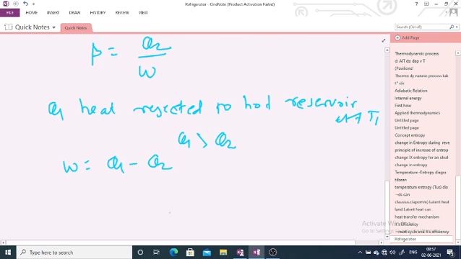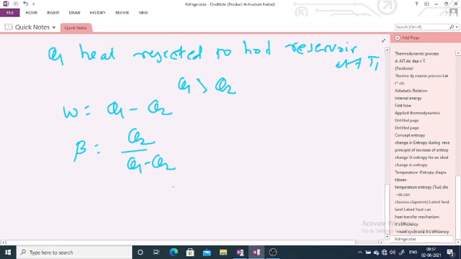So we write beta is equal to Q2 divided by Q1 minus Q2. So this is your coefficient of performance. It can be applied to any refrigerator. Now consider a Carnot refrigerator. You can use the Carnot refrigerator.